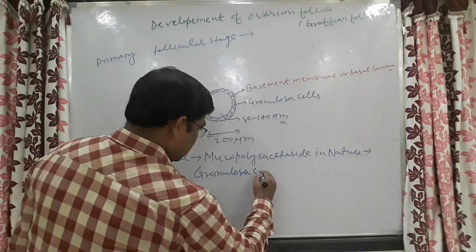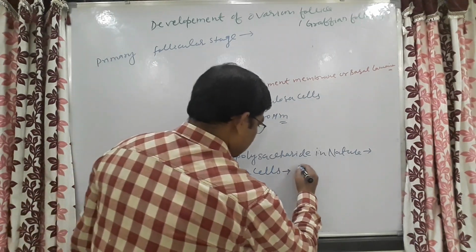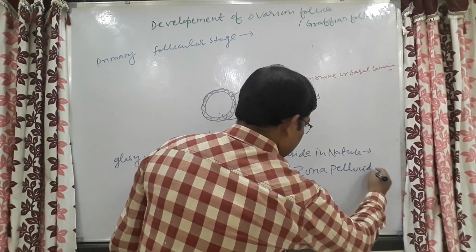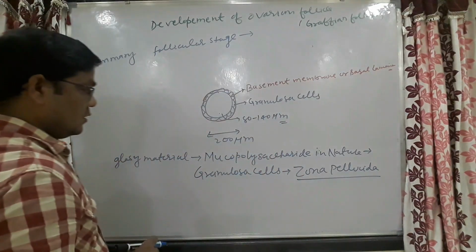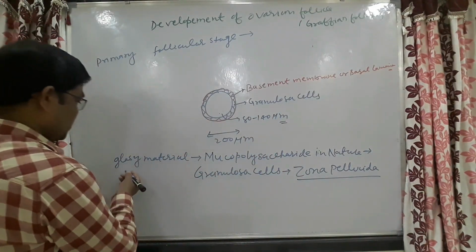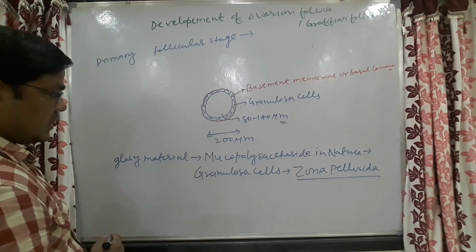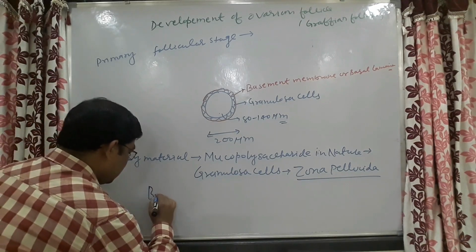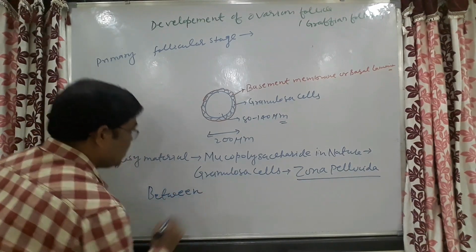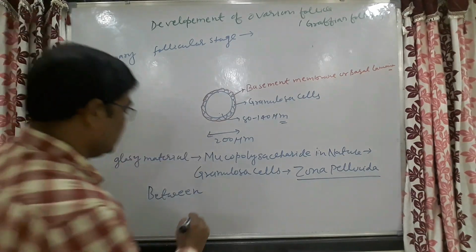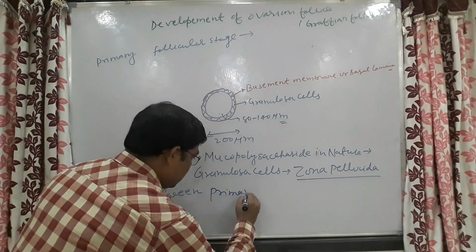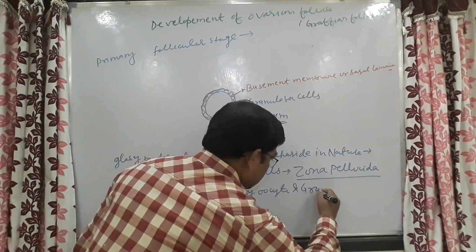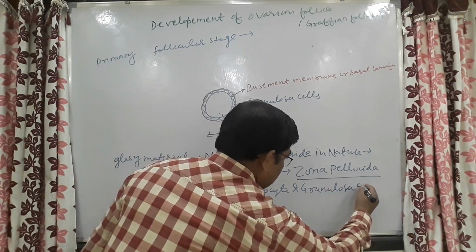That is known as zona pellucida. The zona pellucida is this glassy material, mucopolysaccharide in nature, secreted by granulosa cells, that is present between the primary oocyte and granulosa cells.